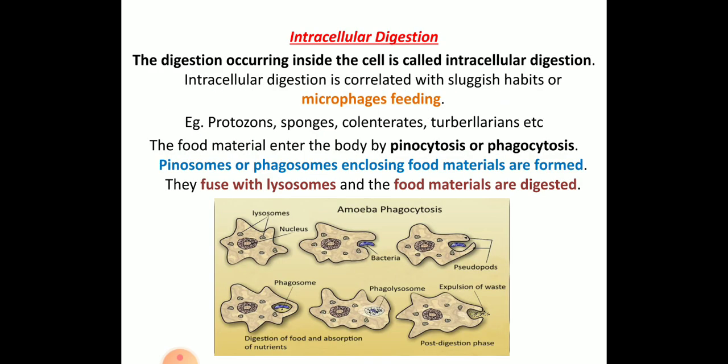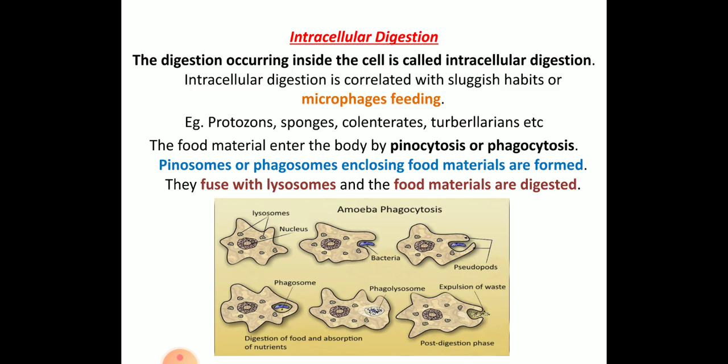Digestion is mainly of 2 types: intracellular digestion and extracellular digestion. In smaller animals like microscopic animals, the digestion occurs inside the cell. That is called intracellular digestion. Intracellular digestion is correlated with some macrophagous feeding, for example protozoans like amoeba.